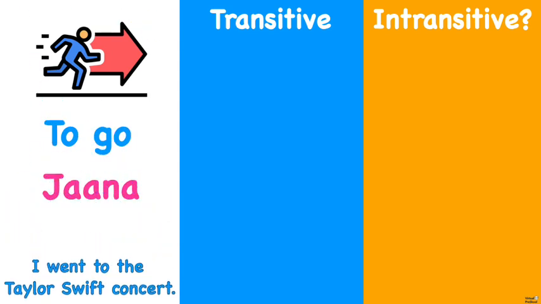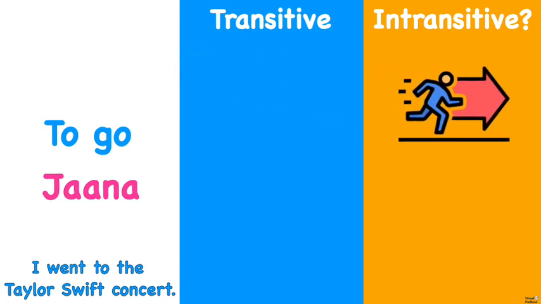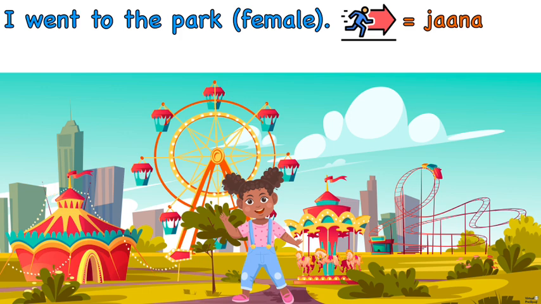If we had the sentence, I went to the Taylor Swift concert, based on that, can you get a sense, transitive or intransitive on this verb? Does the sentence have a who? Yes, I. Does it have a what? No. It doesn't have a what. I went what? We can't answer the question what. So therefore, जाना is an intransitive verb. All right? So let's do this one.